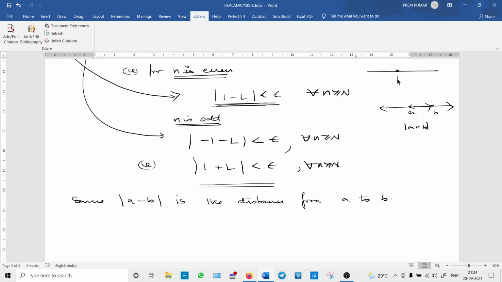Suppose this is 1 and this is L, and suppose L is greater than 1. So what is the distance between 1 and L? It is less than 1 by 2, because I have taken epsilon equal to 1 by 2.